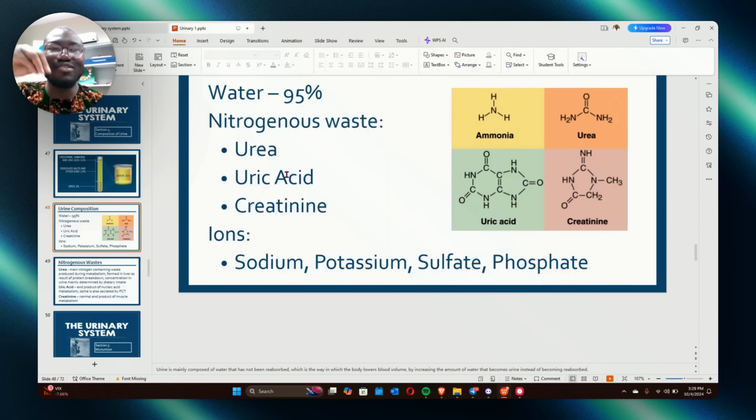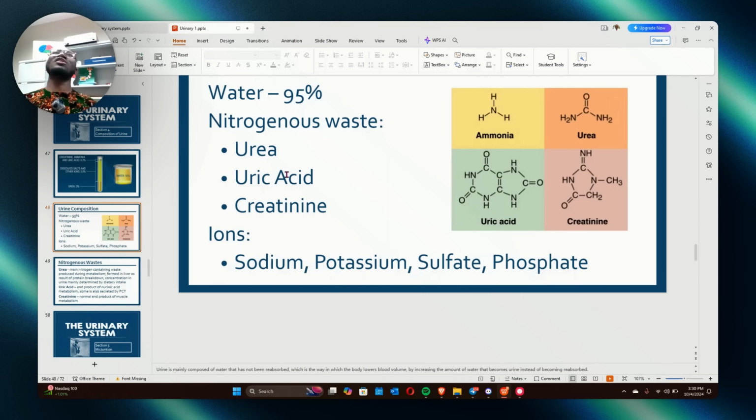What maintains this is the juxtamedullary nephron. Remember, we are talking about the countercurrent mechanism here. I mentioned salts, that's sodium in the opposite direction. Salt and urea supply to the renal medulla. So what helps to maintain this salinity is what? The juxtamedullary nephrons. Write it down, because you will see a lot of things. You will see tubules, you see convoluted, you see distal, you see proximal. Please remember that it is juxtamedullary nephrons.